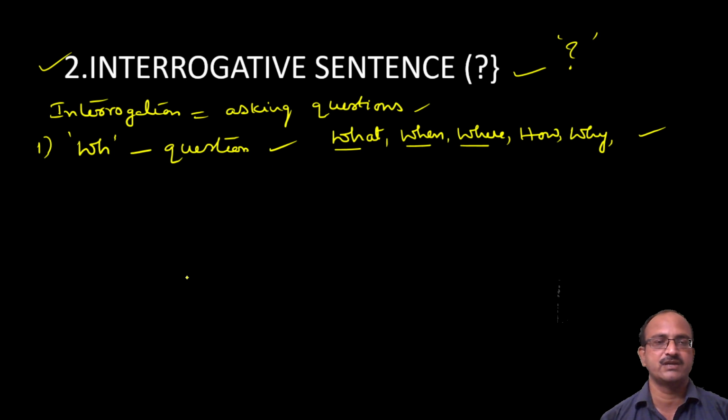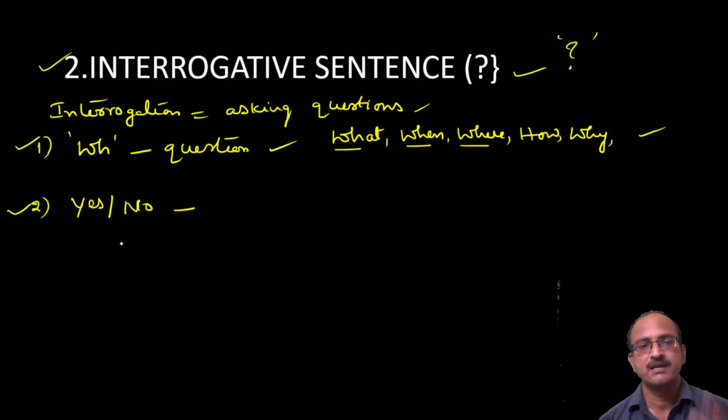The second type of interrogative sentence is yes or no questions. Why do we call them yes or no? Because these questions have only one of two answers, either yes or no.